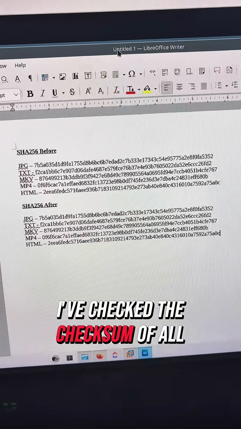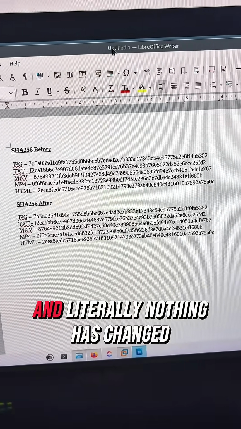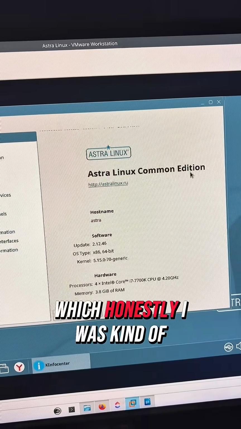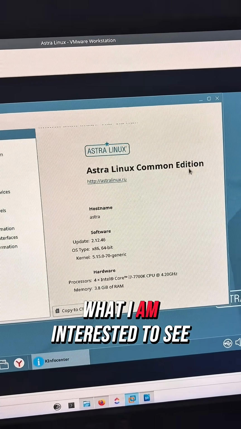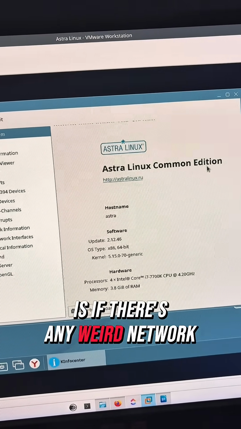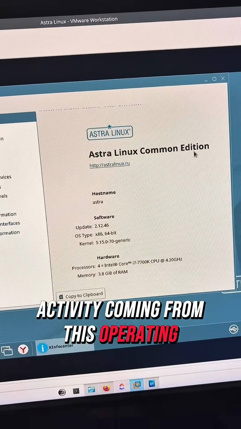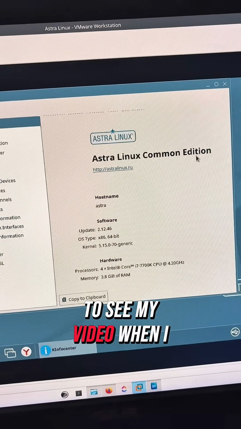Well, I've checked the checksum of all the different file types afterwards, and literally nothing has changed. Which honestly, I was kind of suspecting with this one. What I am interested to see though is if there's any weird network activity coming from this operating system, so make sure you're followed to see my video when I do that.